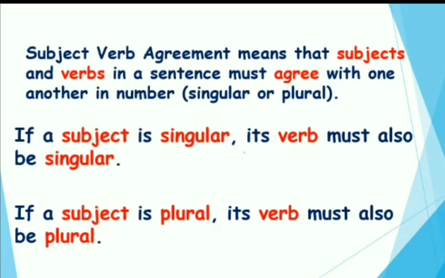Subject-verb agreement means that subjects and verbs in a sentence must agree with one another in number, that is, singular or plural. If a subject is singular, which means only one, its verb must also be singular. Whereas, if a subject is plural, which means more than one, then its verb must also be plural.